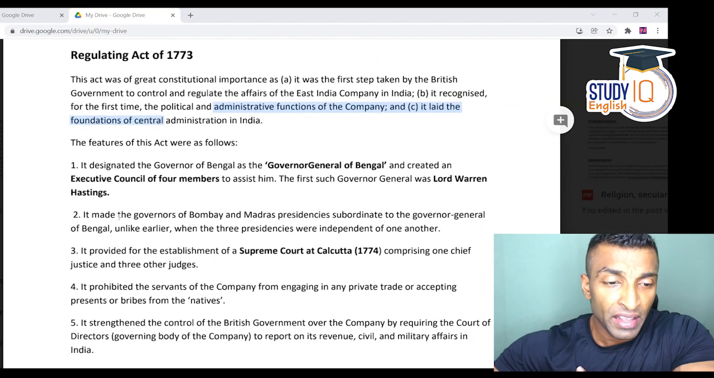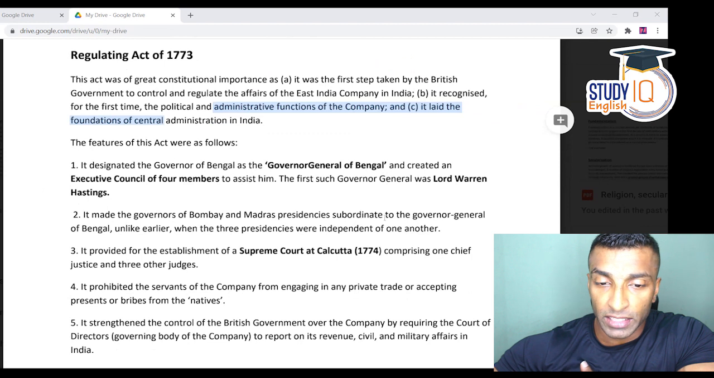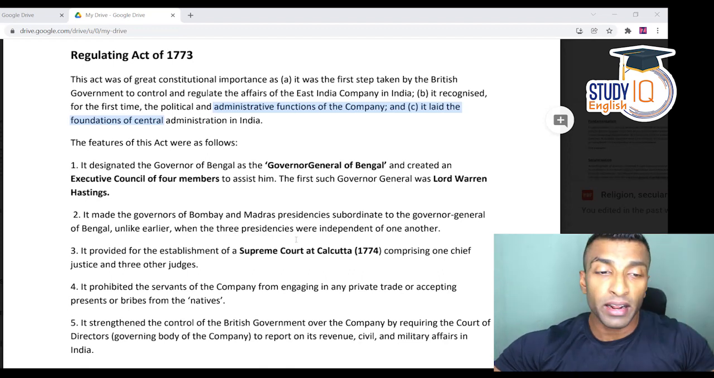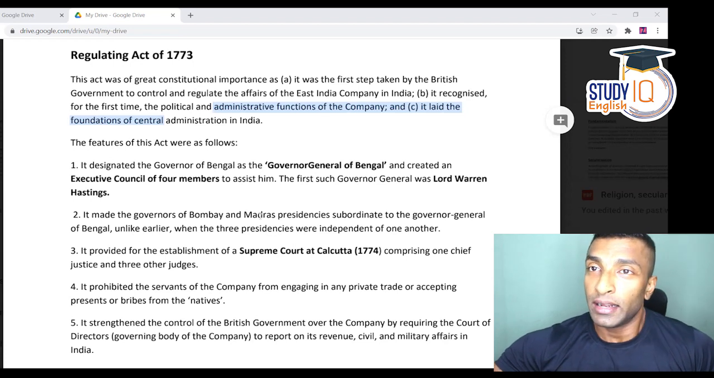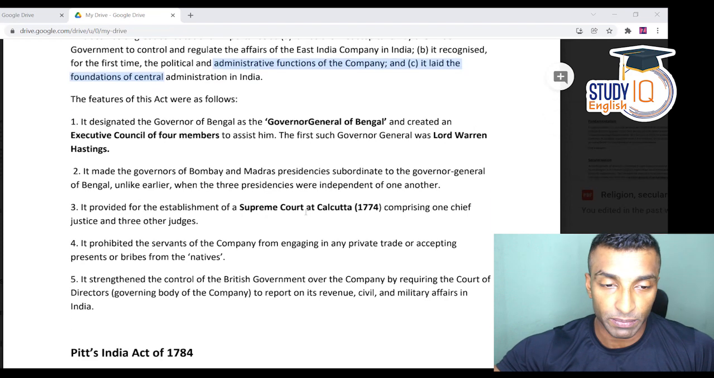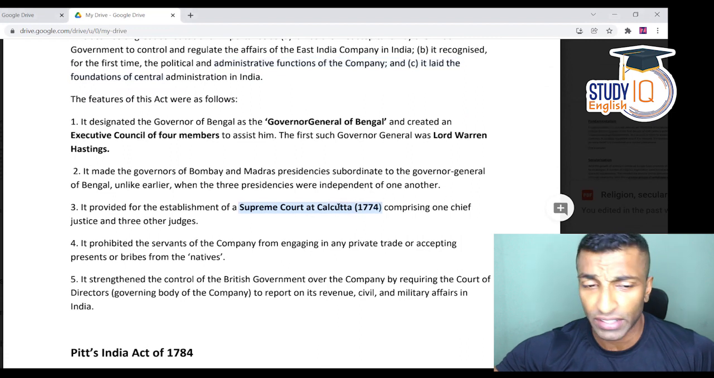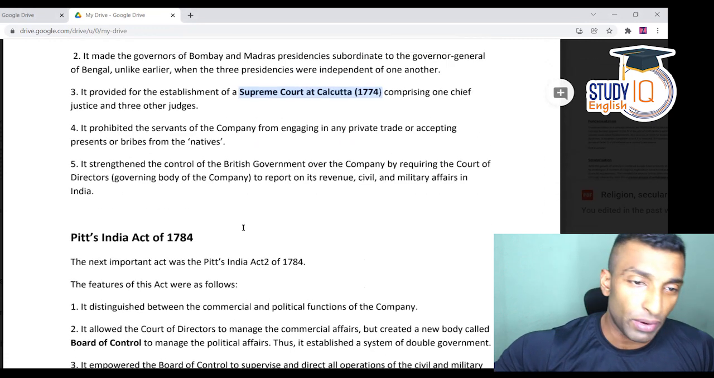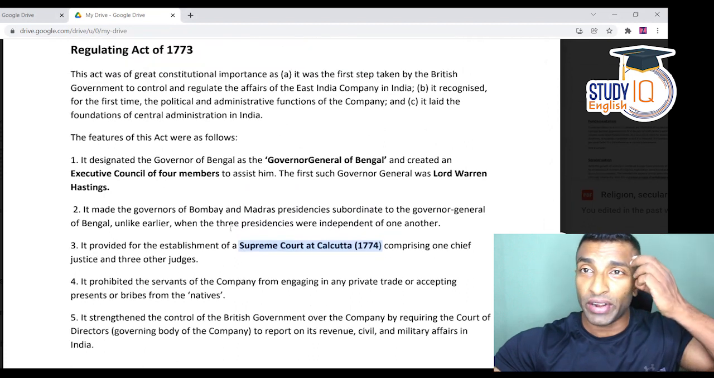Okay, here it is written that it made the governors of Bombay and Madras presidencies subordinate to the Governor General of Bengal, unlike earlier, when the three presidencies were independent of one another. See, earlier it is completely independent. Now the Governor General is superior, but I've made it clear on what aspect he's superior and on what aspect he's not. So here, the Supreme Court was established. I've discussed that. And the Chief Justice's name is missing here, but I've just mentioned that as well. Okay, so that's about the Regulating Act 1773 which I wanted to discuss.